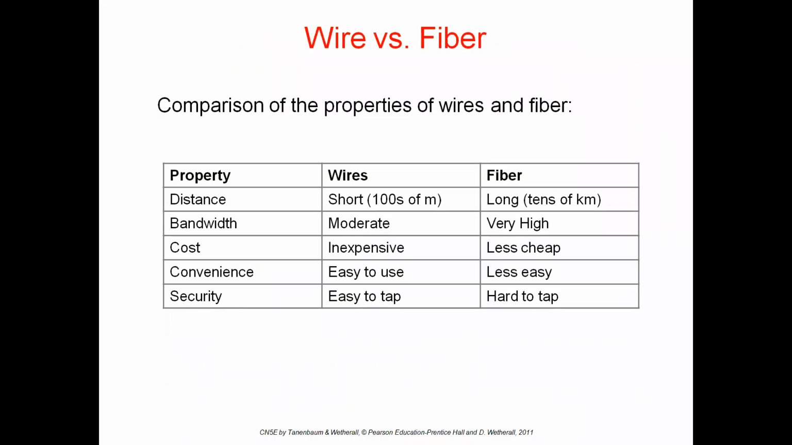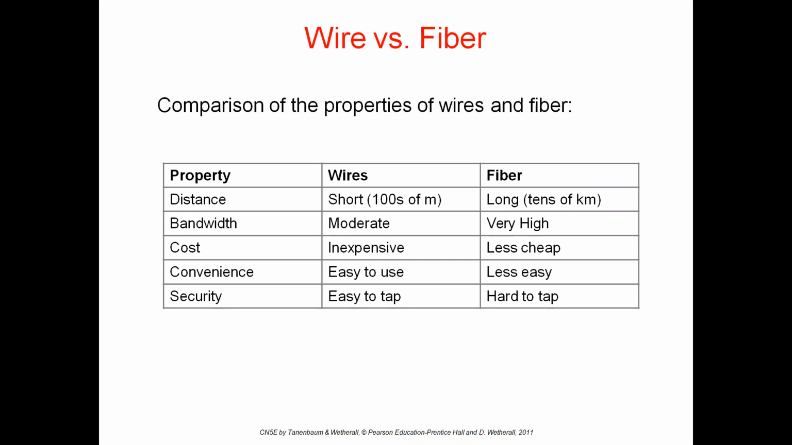See, till now we have discussed what is a wire and what is fiber. In wires we have discussed twisted pair cable and power line cable. And we have discussed fiber also. Let's see this comparison between wires and fibers. First one is the property, the second one is wires, and the third one is fibers.